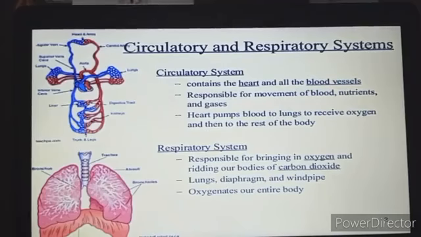In the next session, we'll be discussing the circulatory system and respiratory system. So the homework for you today is to read the content given in the book, and also we'll be discussing the different digestive glands which help in the digestion of the food. Other than this, you are given some homework as a PDF. Kindly complete that work in the fair copy.